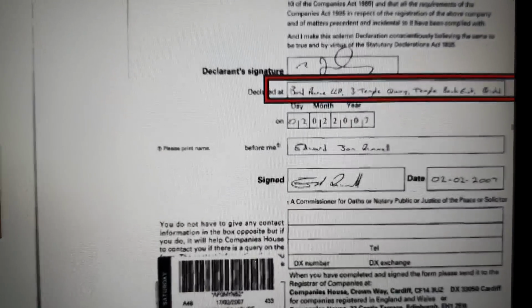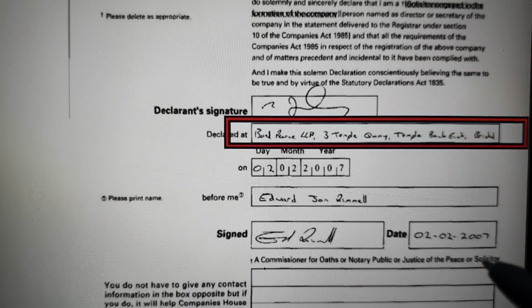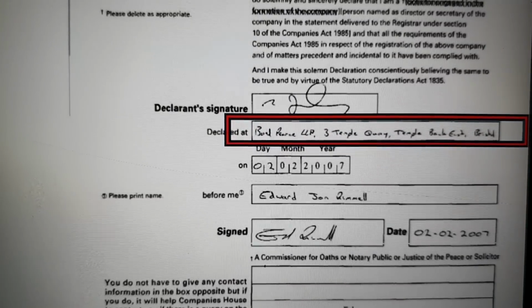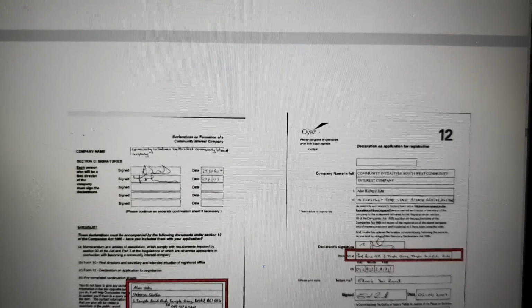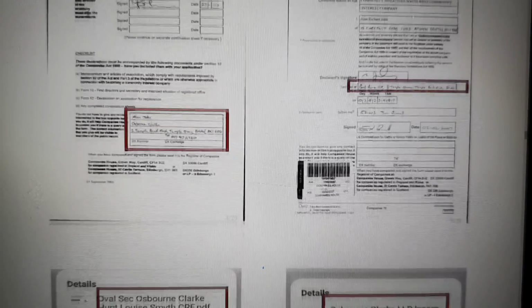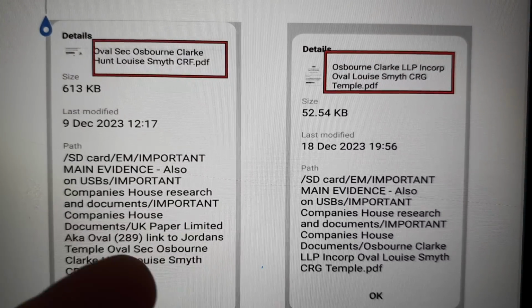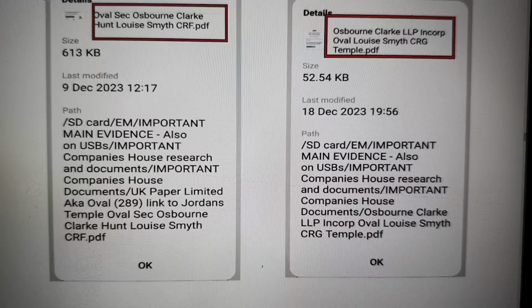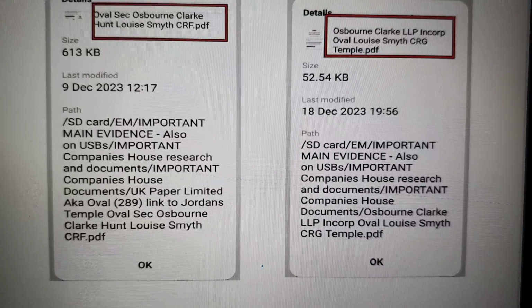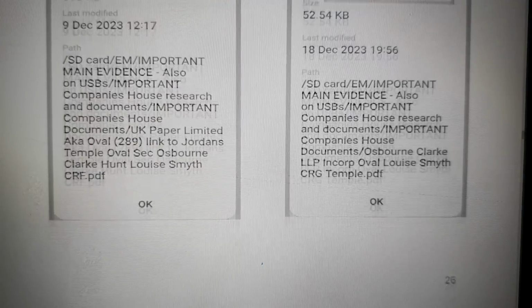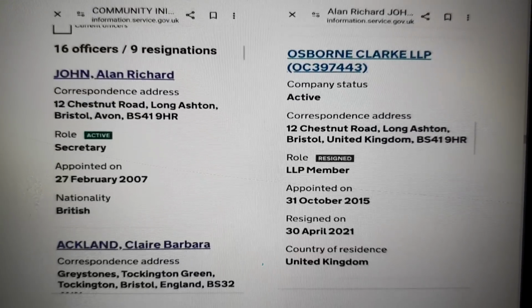There's also a mention here, and this is quite important, of Bond Pierce LLP. Remember Bond. Same address, 3 Temple. We'll come to that in a minute. So, this is just to show that Osborne Clark links through to Louise Smith research. You can go and look at the document for Louise Smith. Louise Smith is the head of Companies House. They control all of this information.